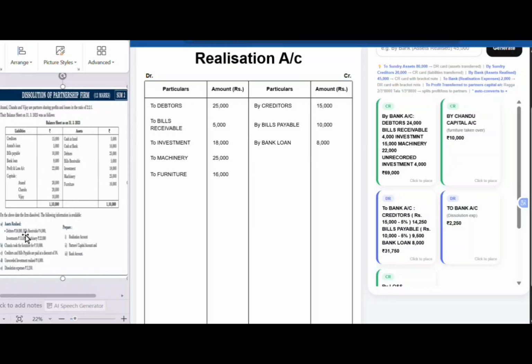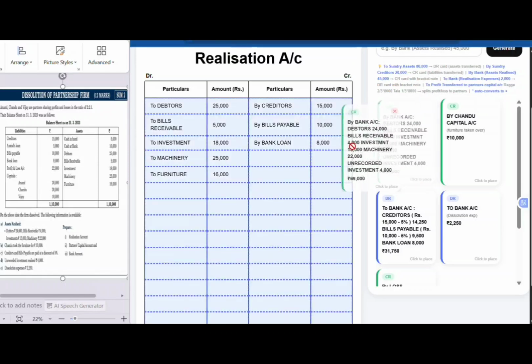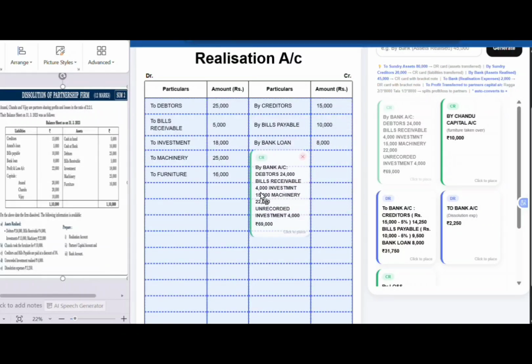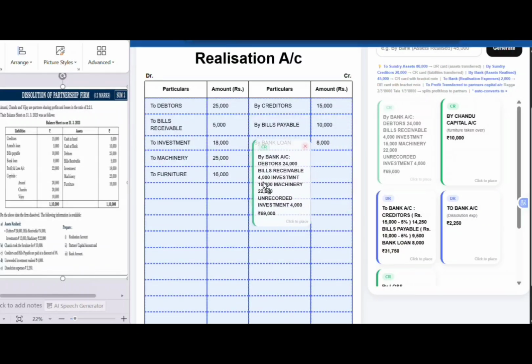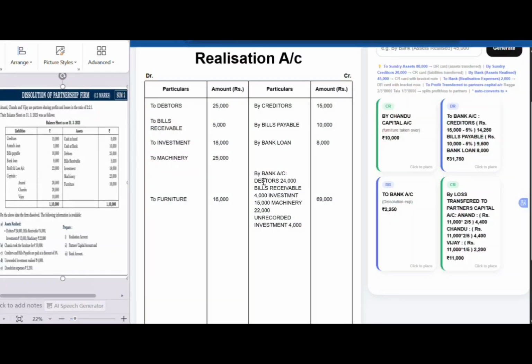So the assets that are realized, as given in the adjustment, will be entered on the credit side. As they are realized, they will be transferred to the bank account on the credit side of the realization account as by bank account. So debtors are realized at rupees 24,000.